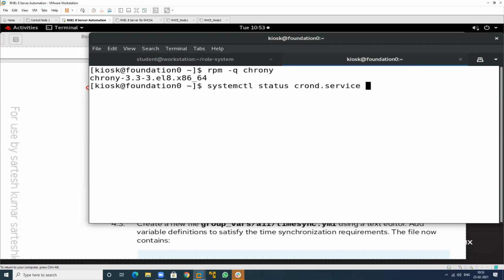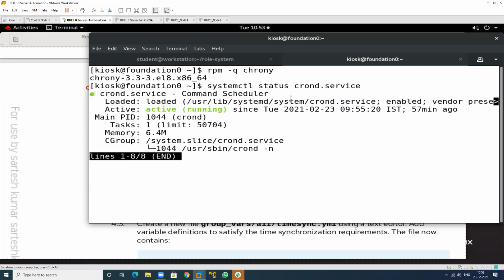chronyd. This is the daemon name for which one? NTP. If you want to maintain NTP, what is the daemon name? chronyd. What is the package name? chrony. And in my system, chrony is also available. How much RAM it will use? This is the PID.